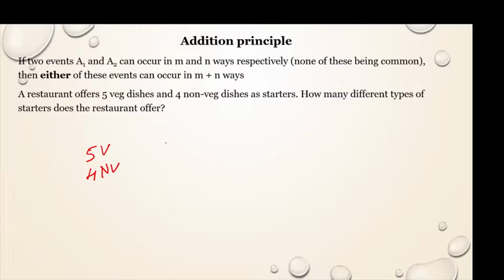So here m is 5 and n is 4. So how many types of dishes they are offering? That is m plus n, that is 5 plus 4, that is 9. Here also the events occur and they are not common, they are mutually exclusive. So this is addition principle in permutation and combination.